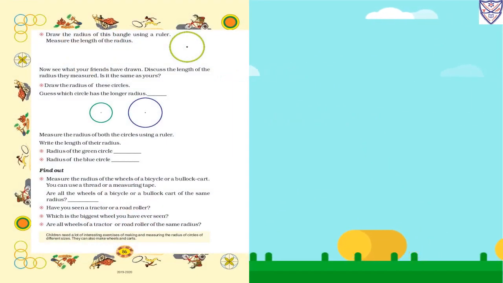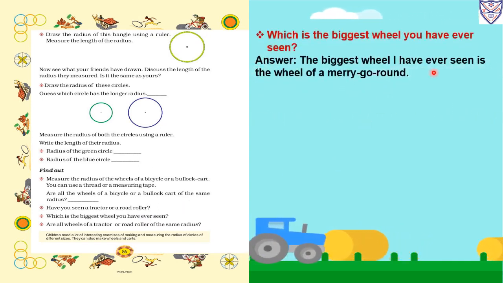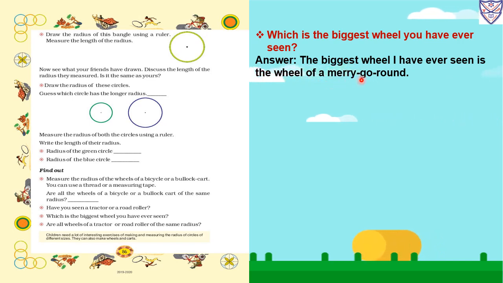Now same page. Last question. Which is the biggest wheel you have ever seen? So the biggest wheel I have ever seen is the wheel of a merry-go-round. Okay. So you can see a merry-go-round in a fair. So it has the biggest wheel.